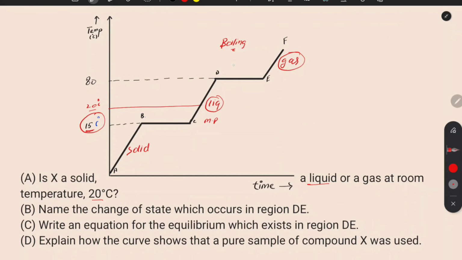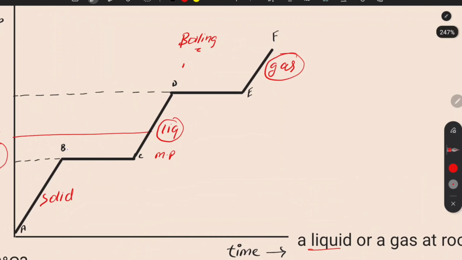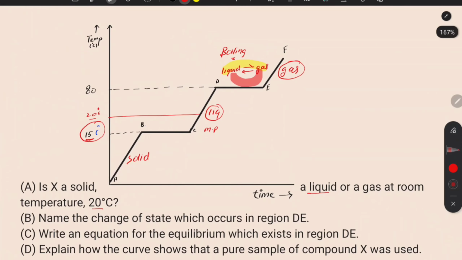During boiling, liquid will convert into gas, and that gas can convert back into liquid state, right? If this forward process and this reverse process are both equal, that state is called equilibrium. So you can simply write that there are these two states which are in equilibrium at this point.